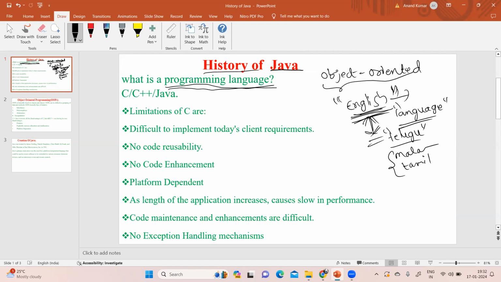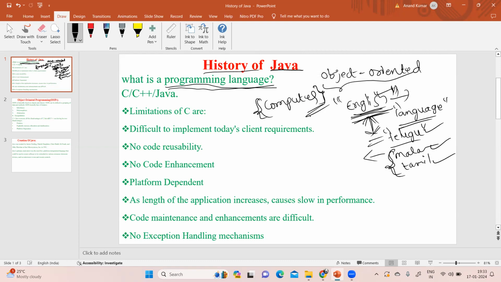But if you want to communicate with a computer, English, Telugu, Malayalam, these languages are not at all understood by the computer.